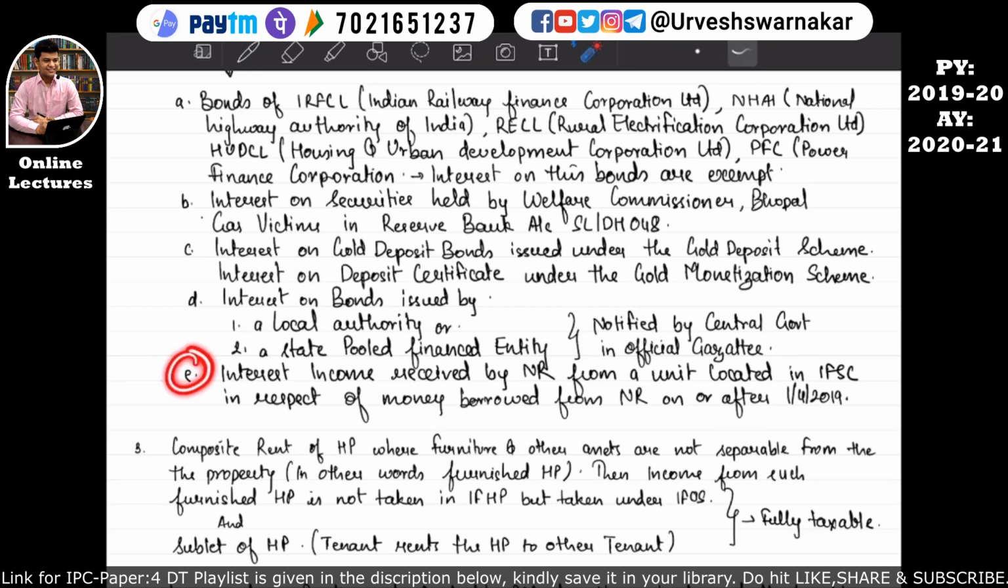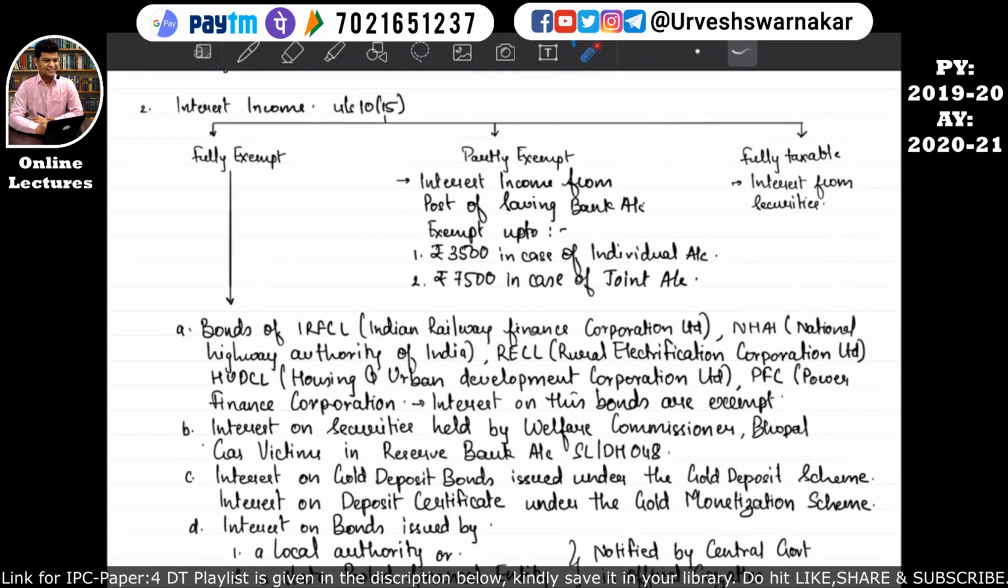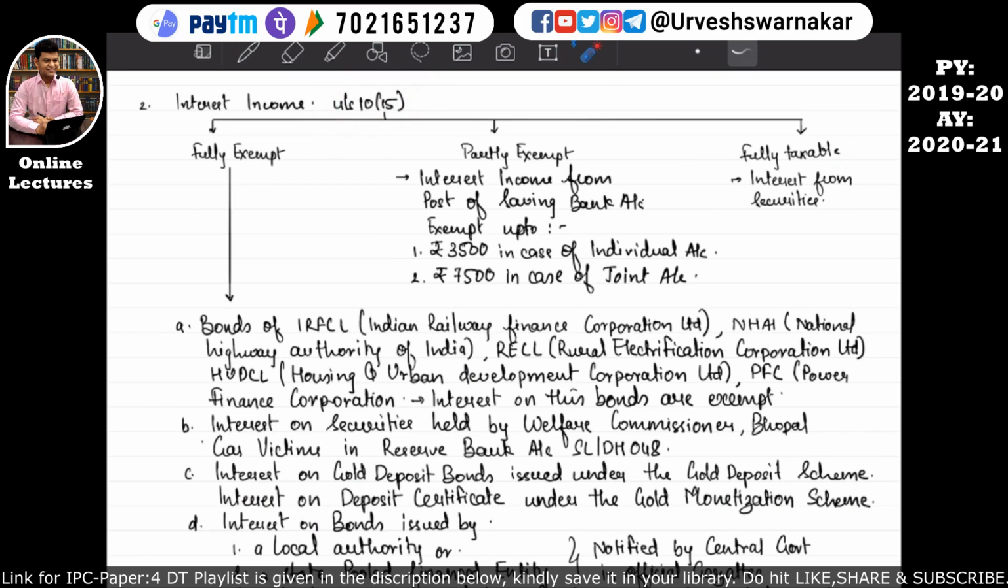So the next point is point E. Point E says that if an assessee receives an interest income, and such assessee is a non-resident, from a unit located in an IFC. IFC stands for International Financial Service Center, in respect of any money borrowed from a non-resident on or after 1st April 2019, then whatever interest the assessee, that is the non-resident, is receiving will be exempt under section 10 subsection 15. I hope this is quite clear to you all.